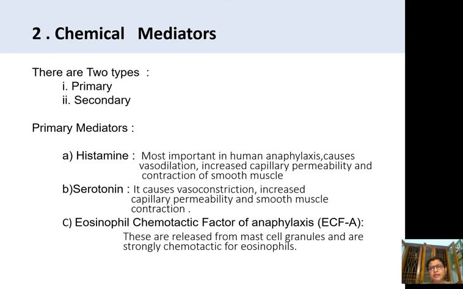Next is the eosinophil chemotactic factor of anaphylaxis, ECFA. These are released from the mast cell granules and are strongly chemotactic for eosinophils, and they will help in the strengthening of the eosinophils. Eosinophils are one of the types of white blood cells. So in this reaction you can see an increase of eosinophils in the blood.